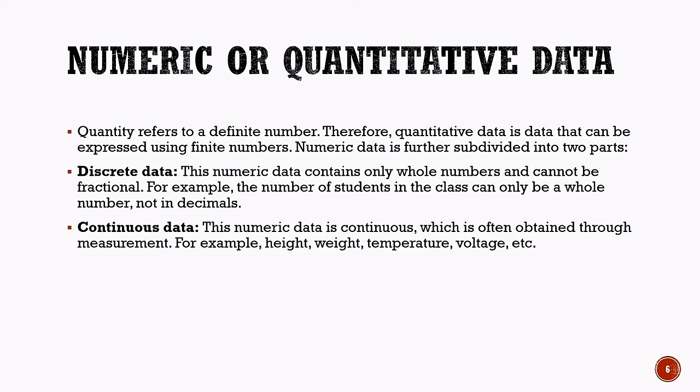Continuous data, on the other hand, is continuous and is often obtained through measurement. Examples include height, weight, temperature, and voltage. So, the key difference is that discrete data is countable and usually represented by whole numbers, whereas continuous data is measurable and can have values within a range.